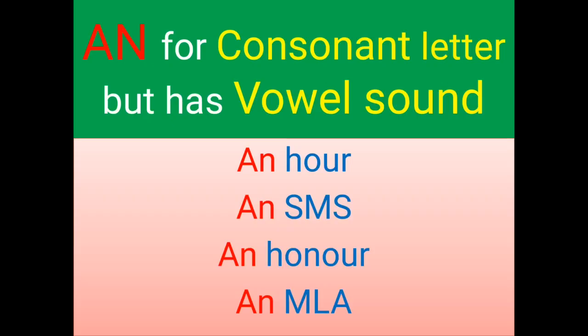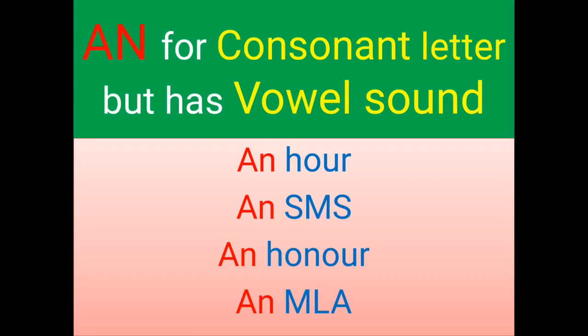Children, listen carefully here. Some nouns begin with a consonant letter but have a vowel sound. Why? Because the consonant letter is silent here. Examples: an R, an SMS, an honor, an MLA.